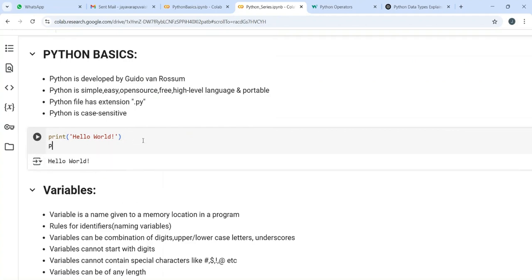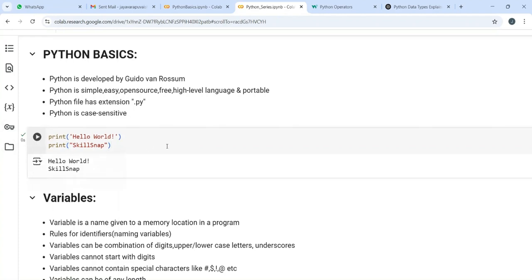Similarly, let's print our YouTube channel name, that is Skill Snap. Now if I run, you can see both hello world and skill snap are printed.